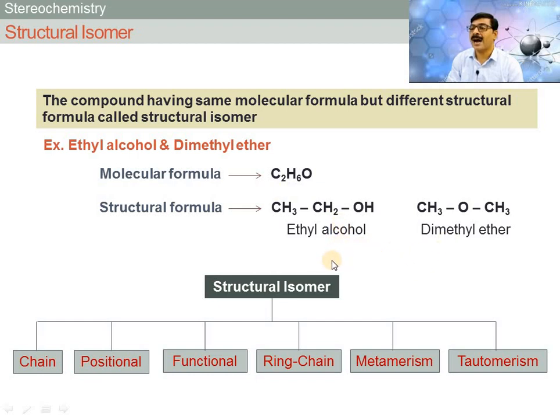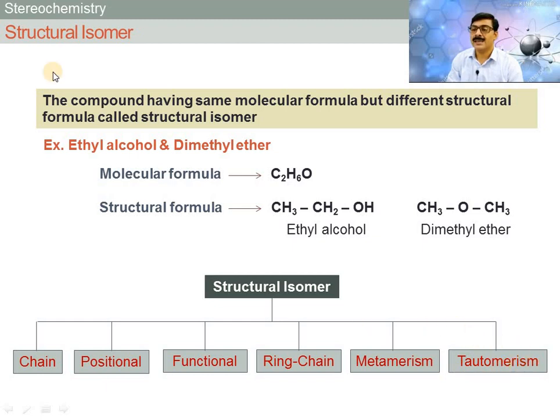So these are a pair of structural isomers. And structural isomers are classified into 6 types depending on the nature of structural formula: chain isomer, position isomer, functional isomer, ring and chain isomer, metamerism and tautomerism.